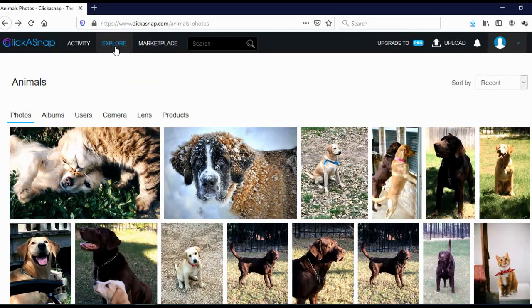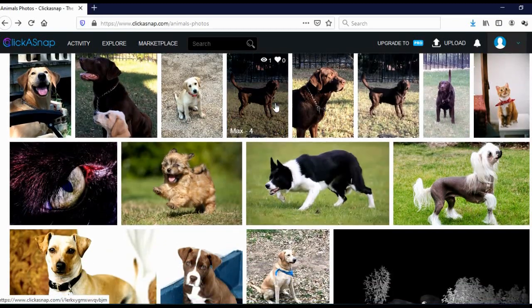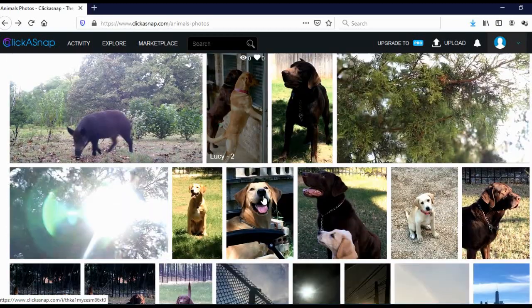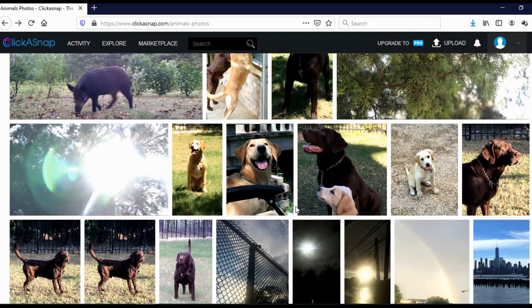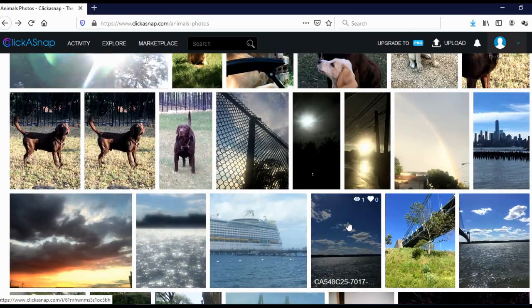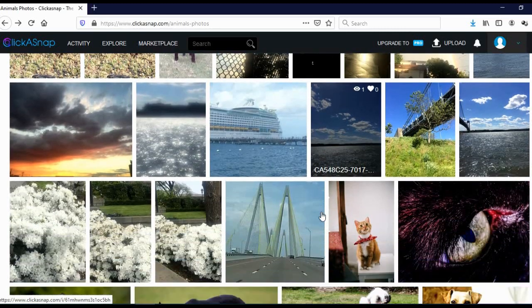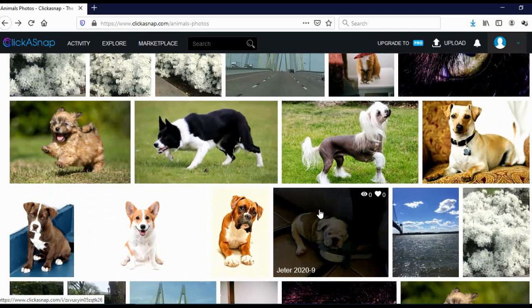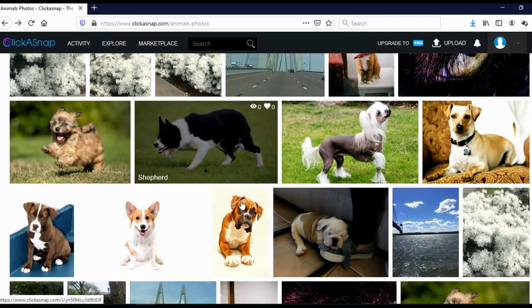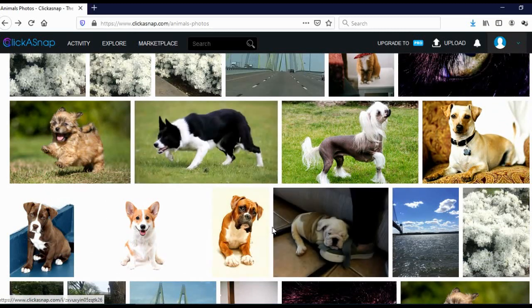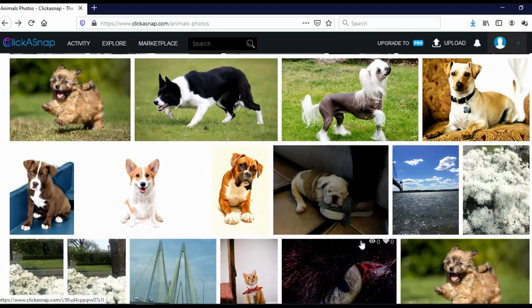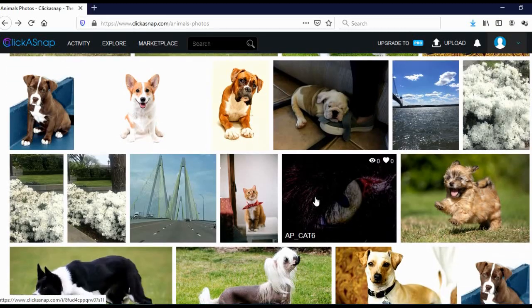And when you go back to explore and let's say animals, you will see that some photos are actually repeating, and that is because these people are using free stock images and they are uploading them on ClickASnap, and that is how they are making money. And also you should consider driving traffic, driving views to these photos from your Facebook pages, from your Instagram pages, from your Twitter pages. In that way you will maximize your earnings.